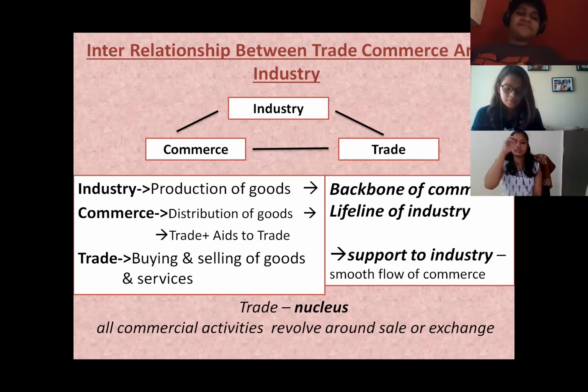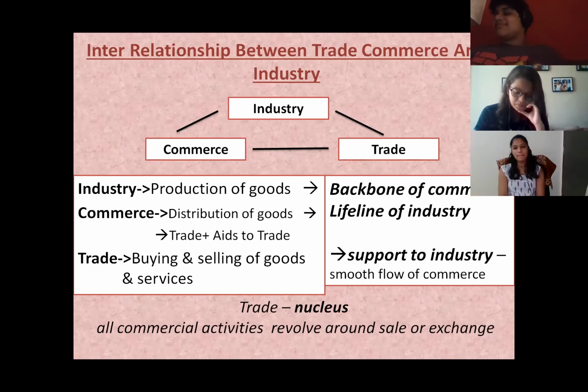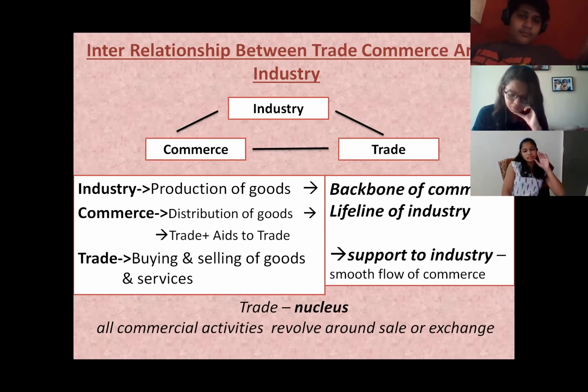As you all know, trade implies buying and selling of goods and services to earn profit, and it is a part of commerce. And commerce consists of trade and auxiliaries to trade, or aids to trade, and it is concerned with distribution of goods and services. Now, industry is concerned with production of goods. All these three, that is industry, commerce, and trade, are closely related to each other. They all depend upon each other for the realization of their objectives.